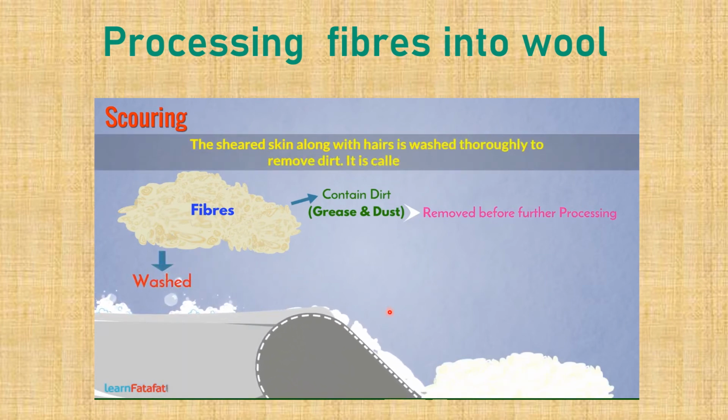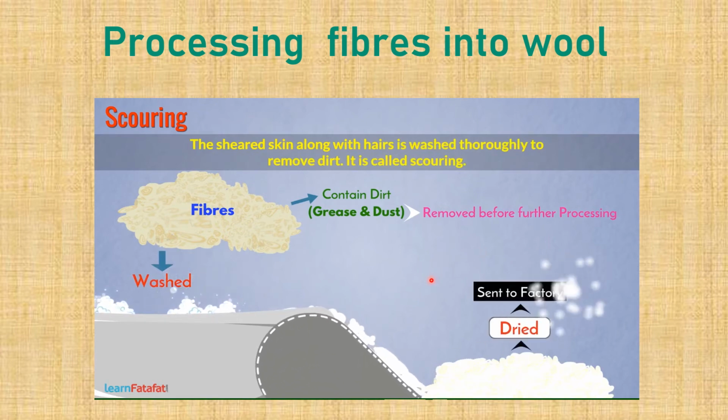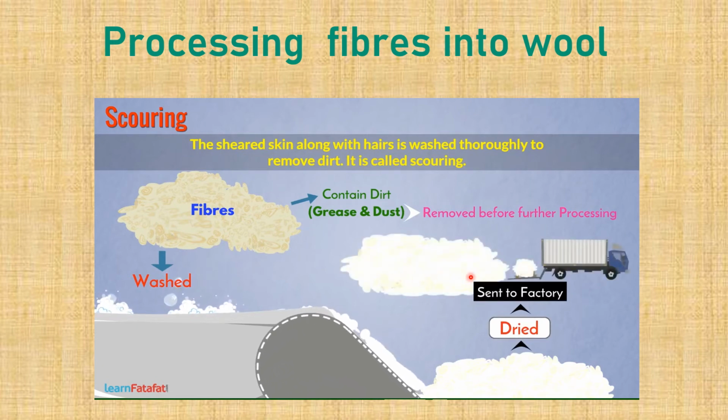It is called scouring. It is done by hand or by machines. It is then dried and sent to factory. Scouring provides clean fibers.